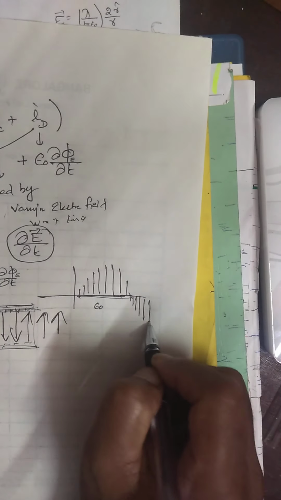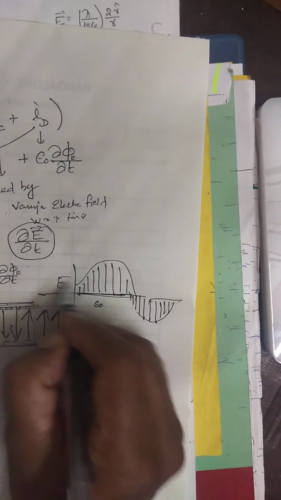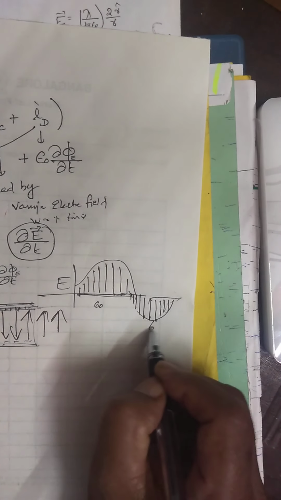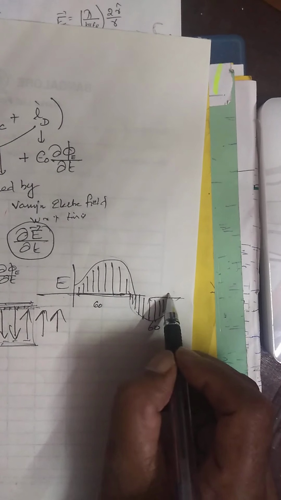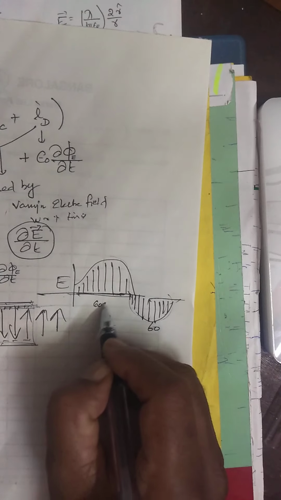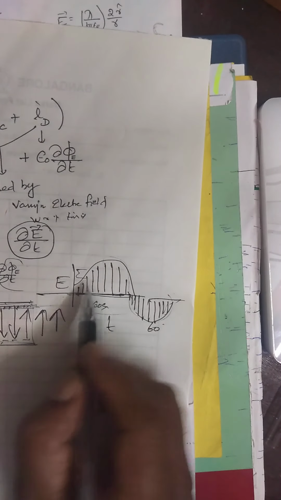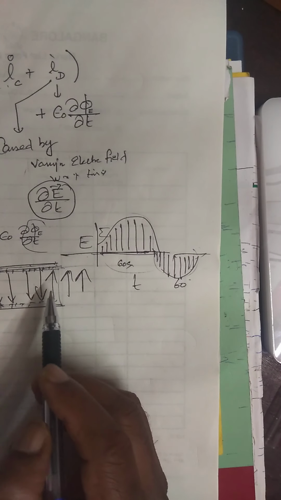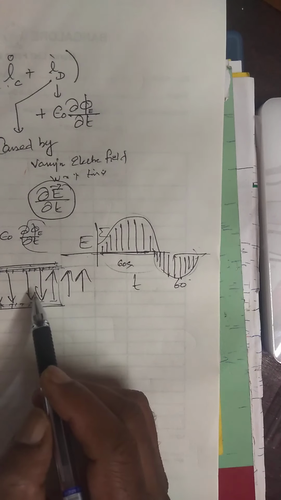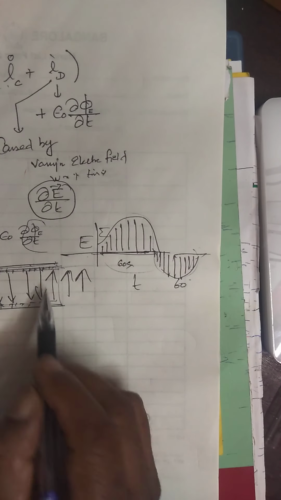Again, the next 60 seconds it is in this direction. The electric field varies in 60 seconds. In 2 minutes, what happens? It varies with respect to time, right? Because of variation of electric field, what happens? This you get it. Therefore, the current exists due to displacement charge crossing the capacitor plate.